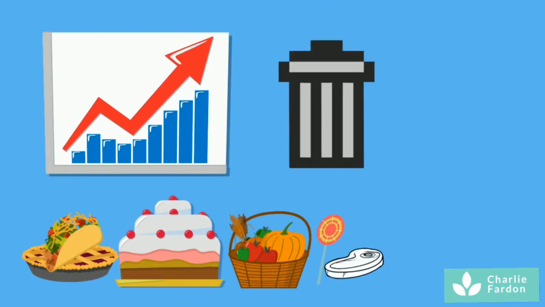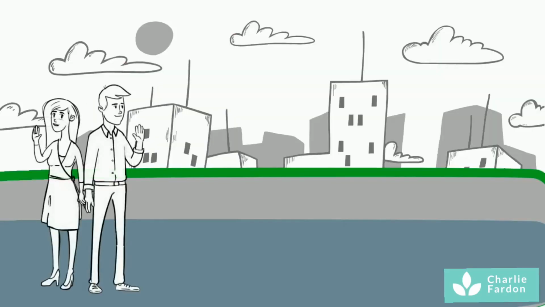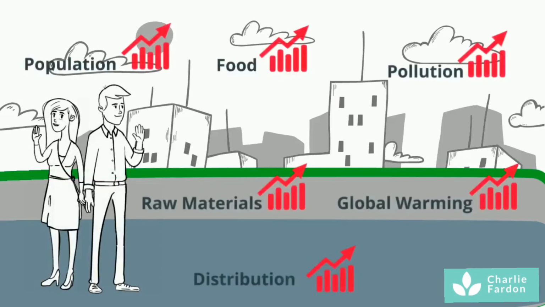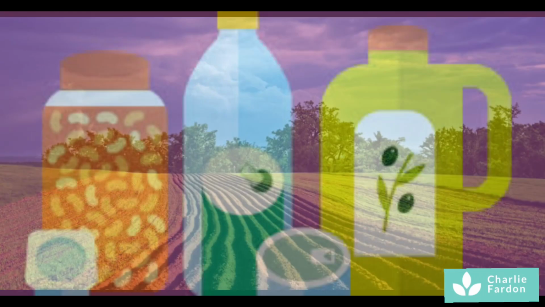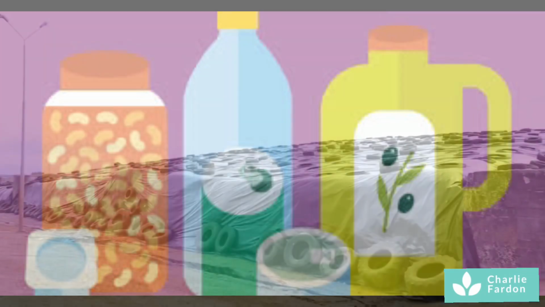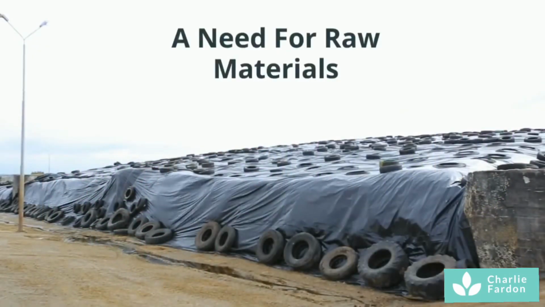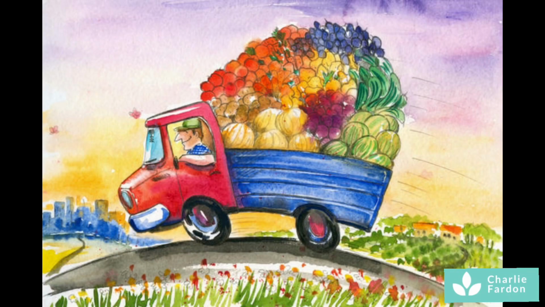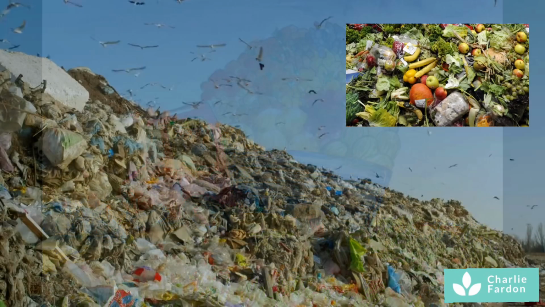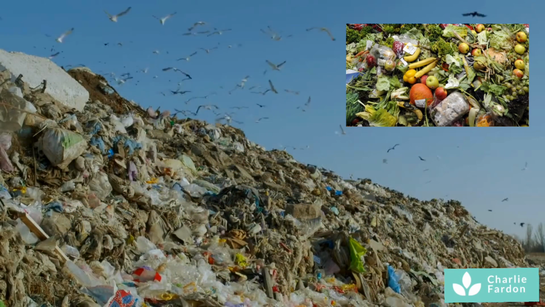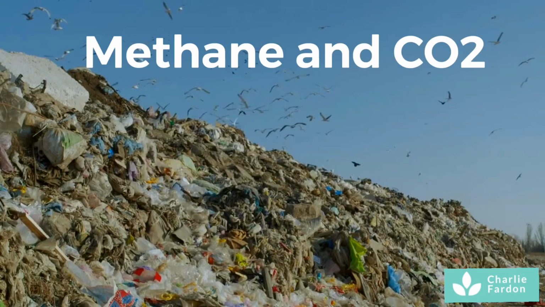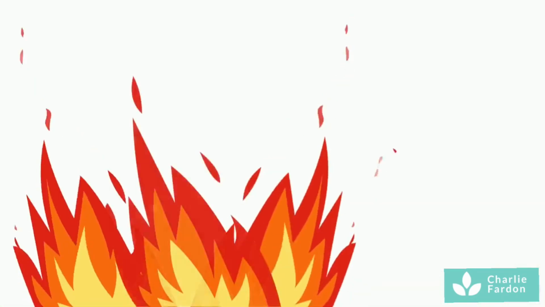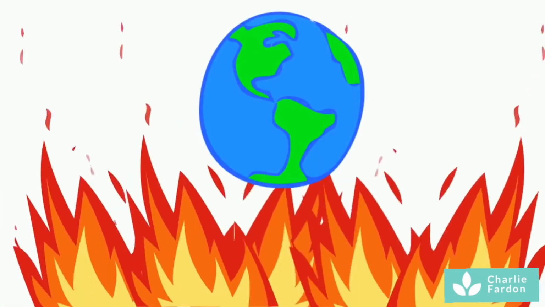On the surface, this might all sound like a system that's working, but there's a slight problem. When the population increases, more land is needed for the production of food. With more food production, we require more raw materials for processing it, hence creating more pollution. With distributing this food, we also create more pollution, and when food ends up on your plate and you don't eat it, it takes a journey from the bin to the landfill, creating even more pollution in the form of methane and CO2. All of this contributes to global warming.